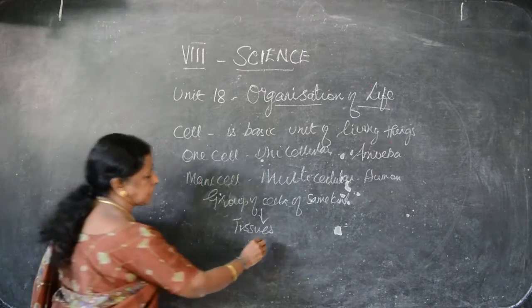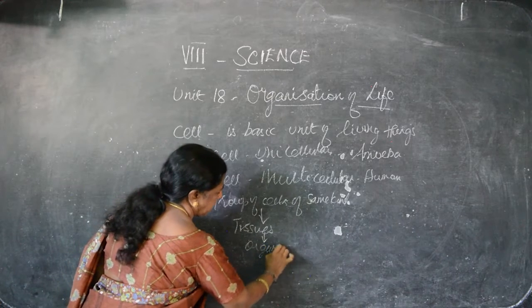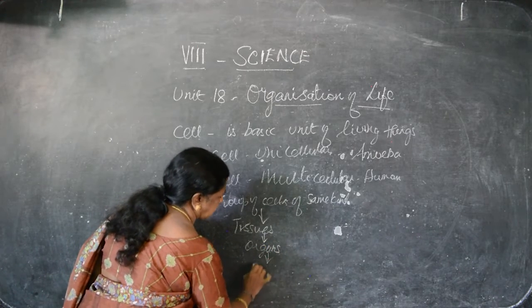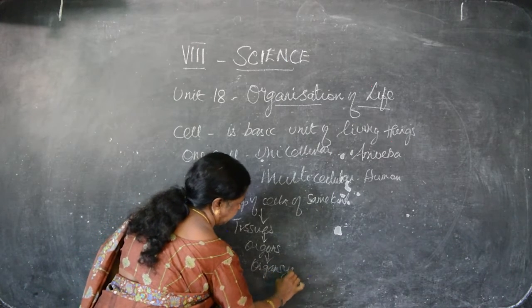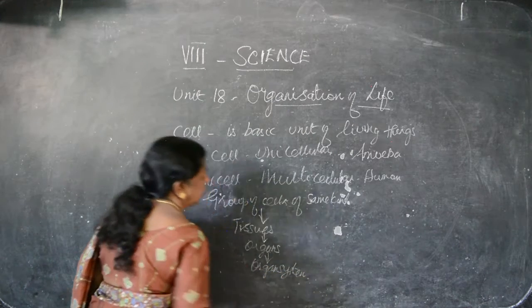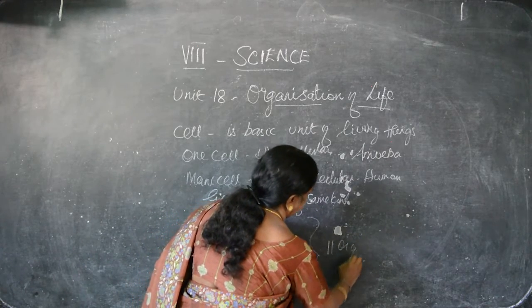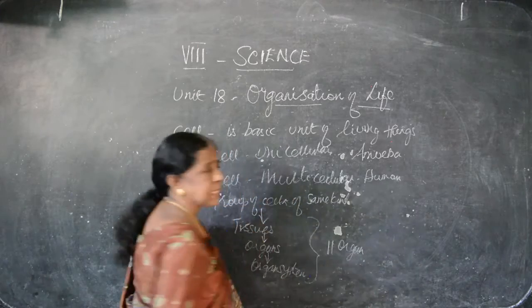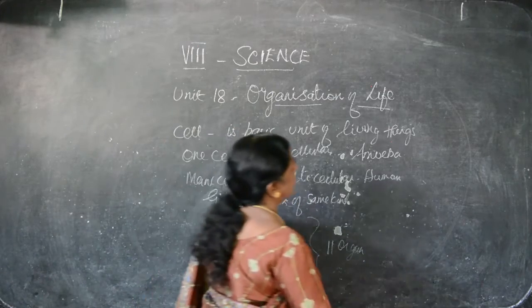Okay. Tissues of the same kind become organs. Organs of the same kind become an organ system. There are totally 11 organ systems in our body. For example, how many organ systems? I say 11 organ systems. So what are they?